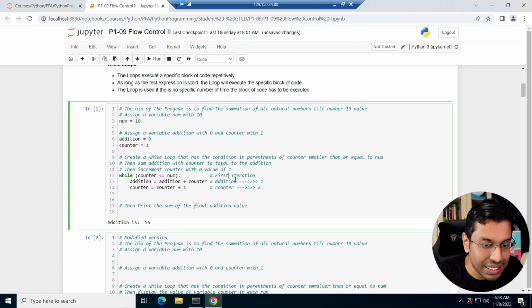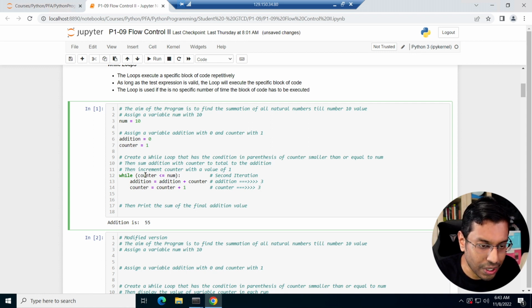In the second iteration, once it goes back, it checks: counter is 2, num is still 10, 2 is less than 10. Now it goes back into the for loop for the second iteration. Addition now becomes 1 plus counter, which is now 2, right? So 1 plus 2 becomes 3. In that case, counter becomes 2 plus 1, which is 3. So this happens again.